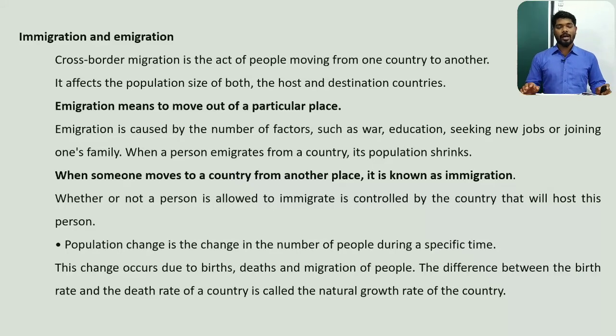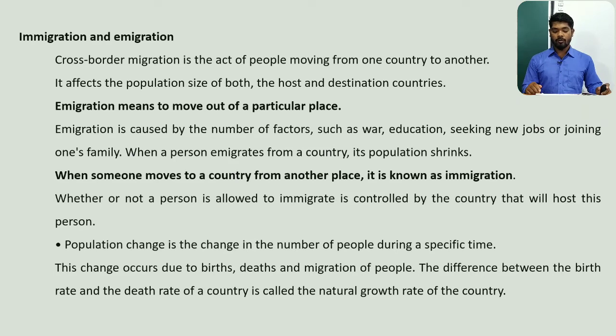Third factor that is affecting the population is immigration and emigration. Immigration, what happens, people come and stay in our place. Emigration, we go to other places and stay. This happens because of better living and job facilities. People are preferring to go abroad and standardize the living style. Cross-border migration is the act of people moving from one country to another. It affects the population size of both the host and the destination countries.